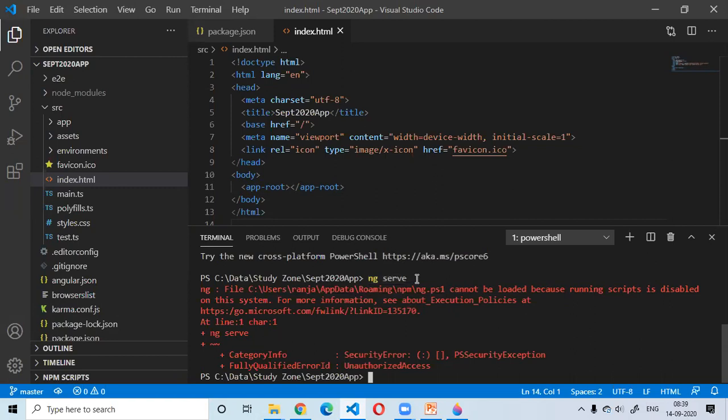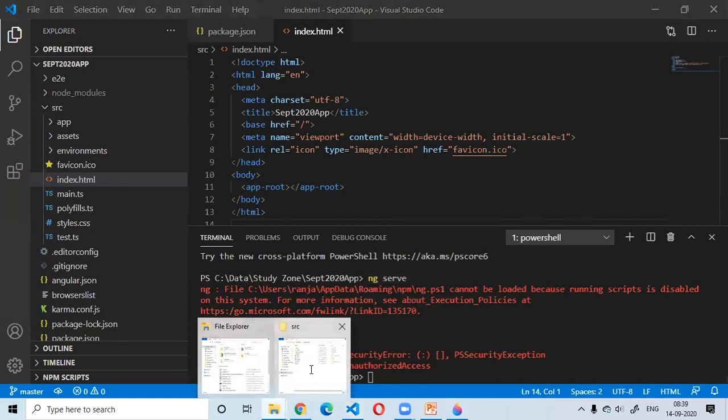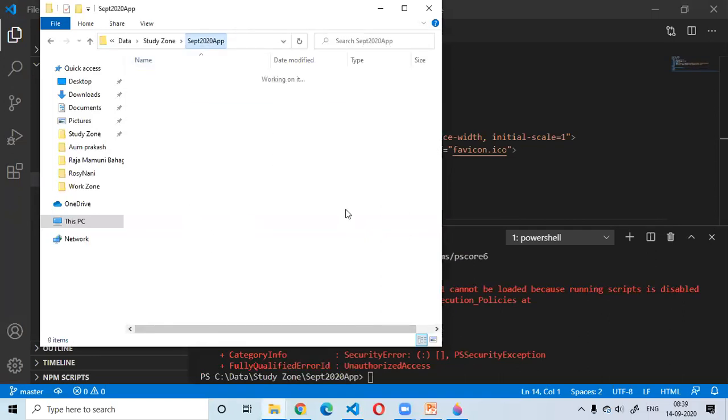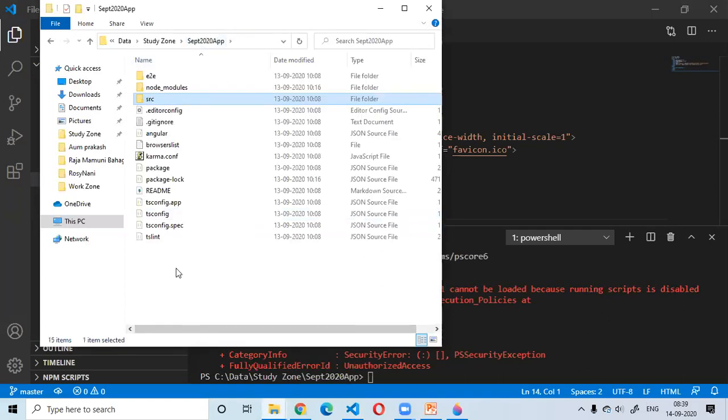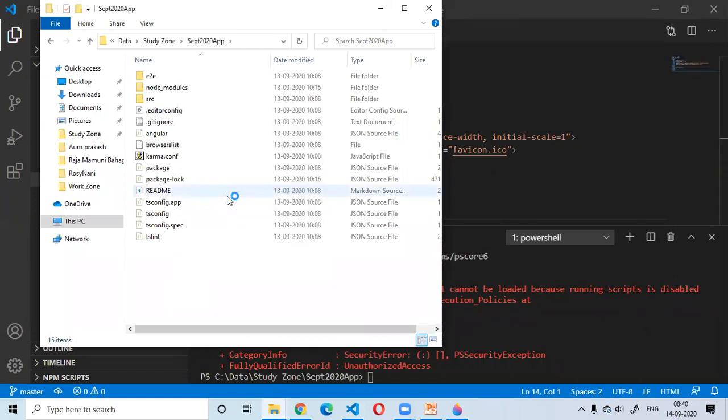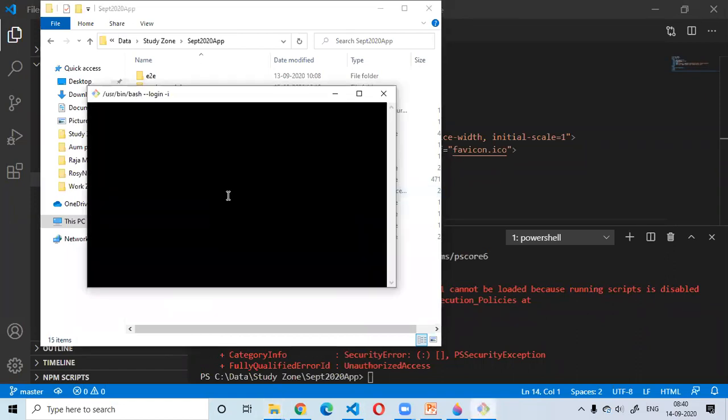But that does not mean it is not going to work on your system. So to do it my way, I'm going to open this September 2020 app. Because I'm using Git Bash, I prefer that as a command prompt. Just open Git Bash.